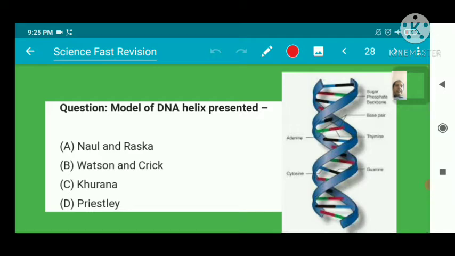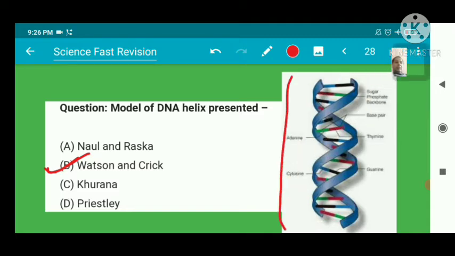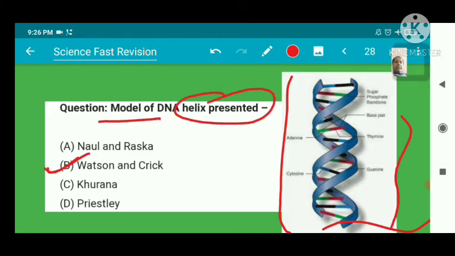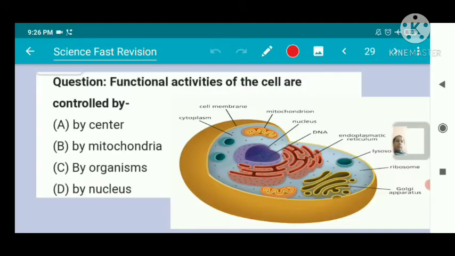The model of the DNA helix was presented by Watson and Crick. These are the structures of DNA. This model of the DNA helix was presented by two scientists, Watson and Crick. Our next question: functional activities of the cell are controlled by. Its answer is the nucleus. This is a nucleus.